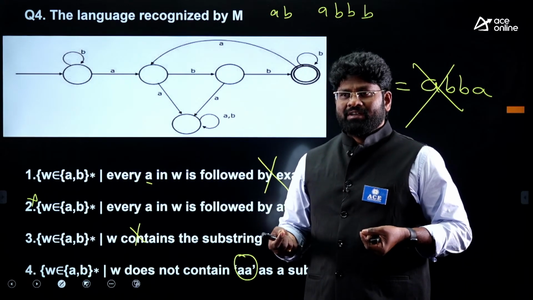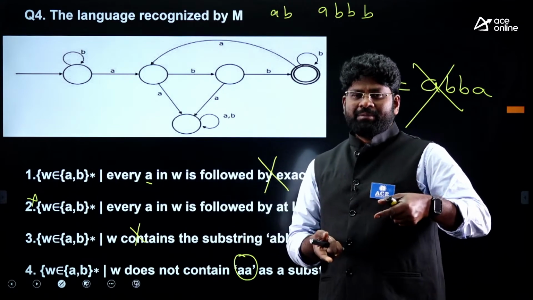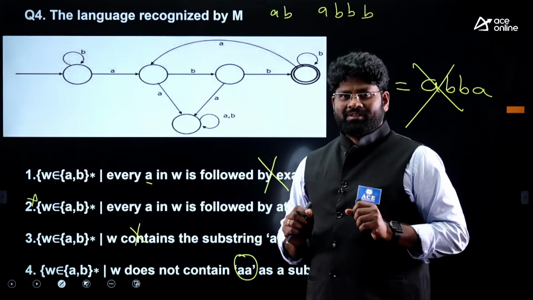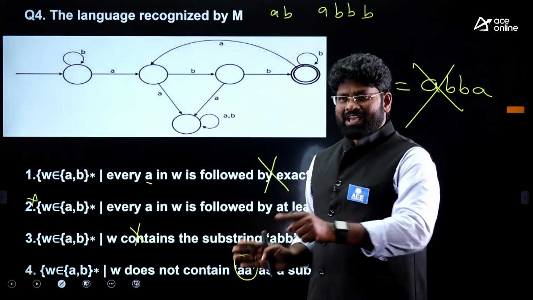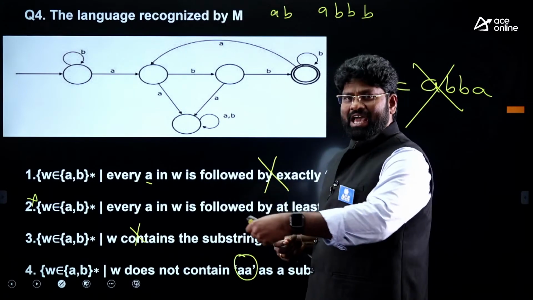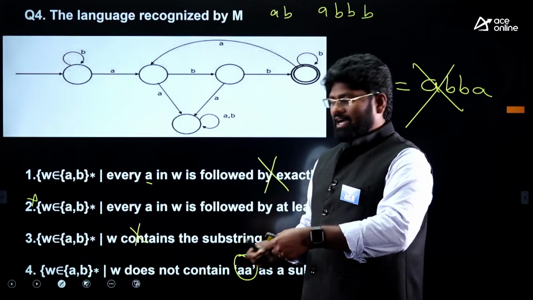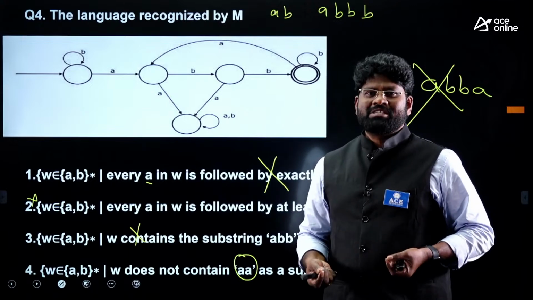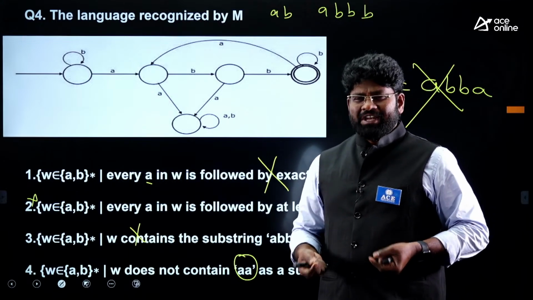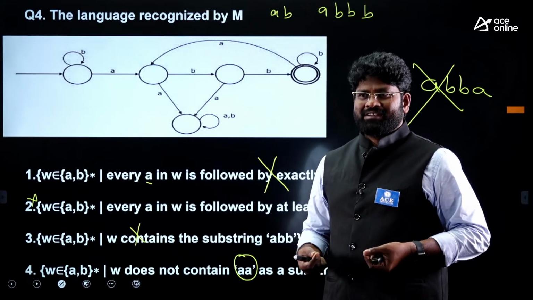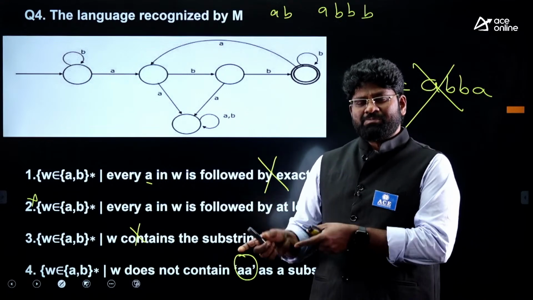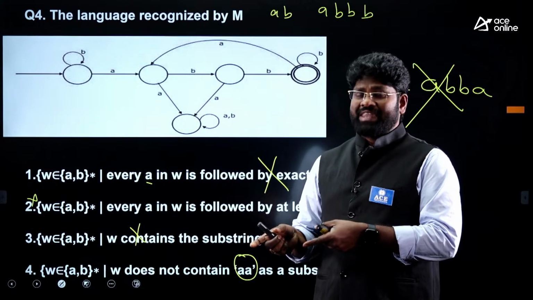What is the meaning of it? If AA is not a part of W, this will accept. If AA does not appear anywhere in the string, this machine accepts it. That is the statement provided to us. But in fact, is it true? You have to check it. Is it accepting all the strings where you don't have the AA substring?